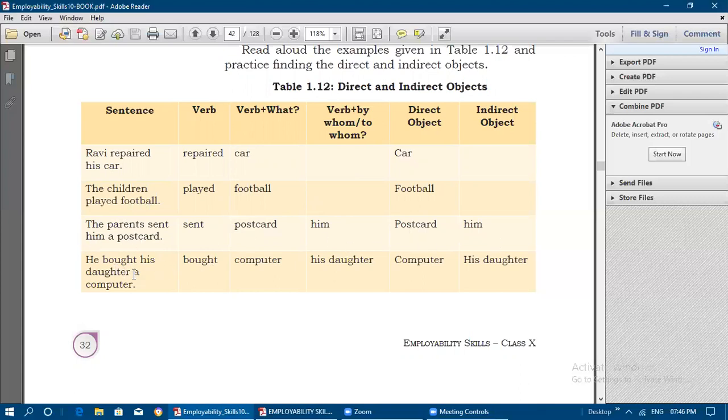He bought his daughter a computer. To whom did he buy a computer? To daughter. To whom? For that question, if an answer is coming, that is the indirect object. So his daughter is the indirect object, and computer is the direct object here.